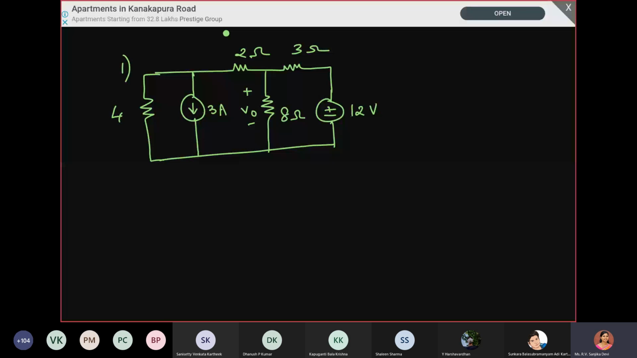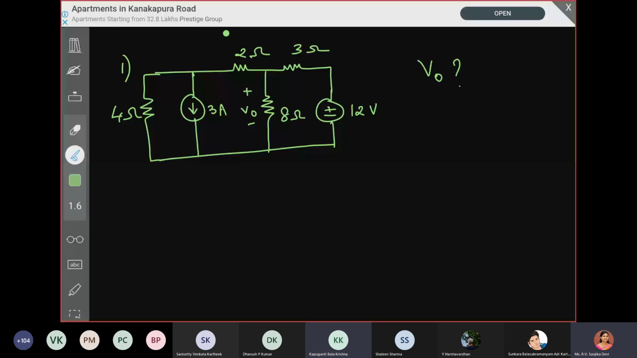Here also what we have to find is V0 using mesh analysis. So what do we do first? Whenever we have mesh analysis, first fix the mesh currents. Always first fix the mesh currents. We have 3 meshes, so we have 3 currents, I1, I2 and I3.